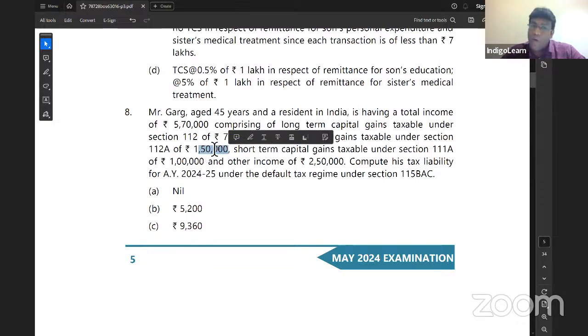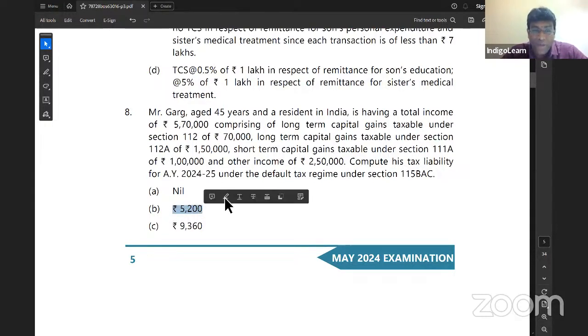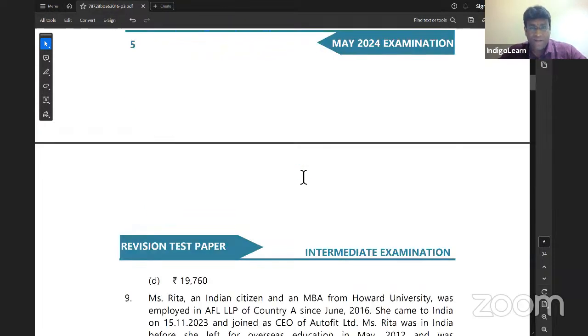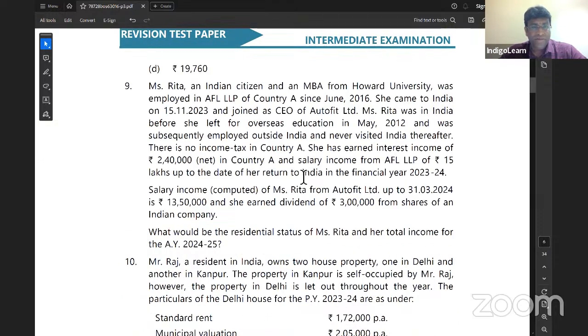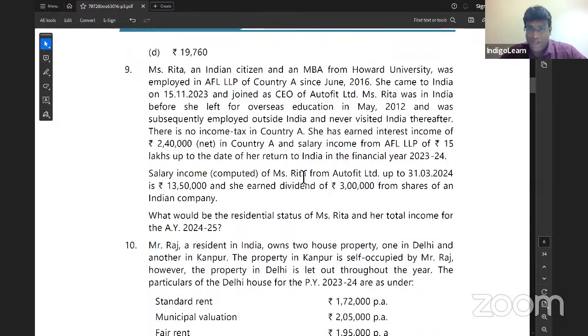112A, what is the income? 1,50,000. On 1,50,000, the first 1 lakh will not pay tax. The balance 50,000 will pay tax at the rate of 10%, which comes to 5,000. On that 5,000, if you add HEC, it comes to 5,200 rupees, which is nothing but option B, my dear friends. Moving ahead to the next point. That's it. That's the story of our interesting multiple choice questions.